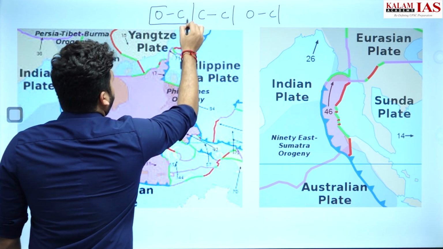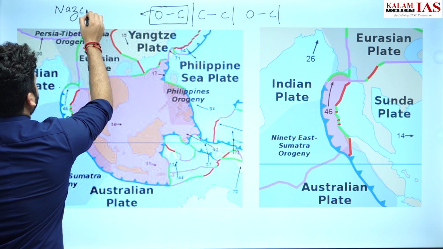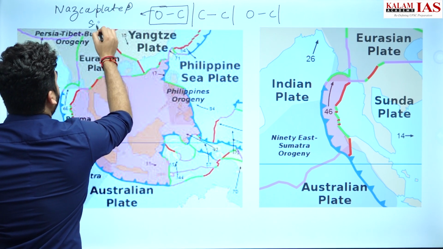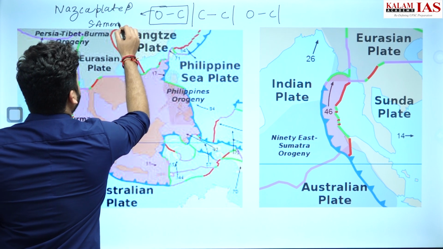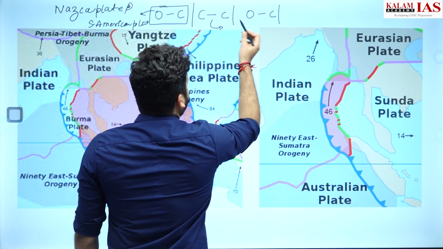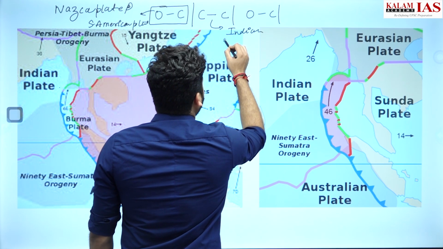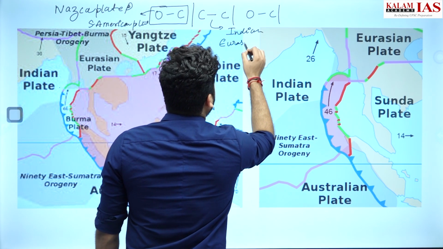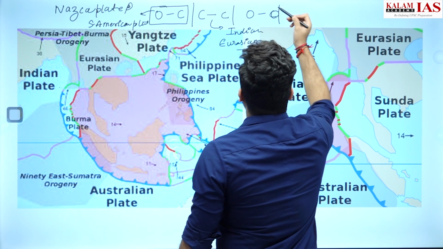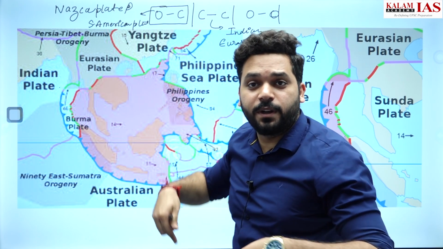For oceanic-continental convergence, we have the example of the Nazca plate and the South American plate. For continental convergence, we have the example of the Indian plate converging with the Eurasian plate. Then we have oceanic convergence, in which we can see the thing which we are going to discuss now.